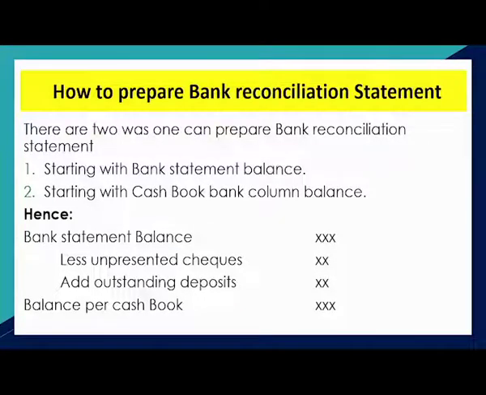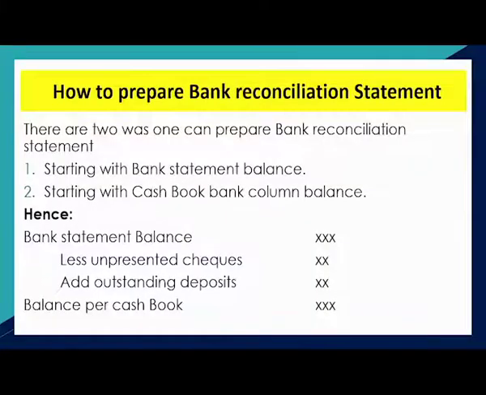So, for example, with the first method, you can prepare the bank reconciliation as bank statement balance, then you less unpresented checks, then you add the outstanding deposits, and then it will bring you to the balance per cash book. But if you choose to prepare using the second method, it means you start with the balance per cash book, and that balance you get from your cash book, the bank column.